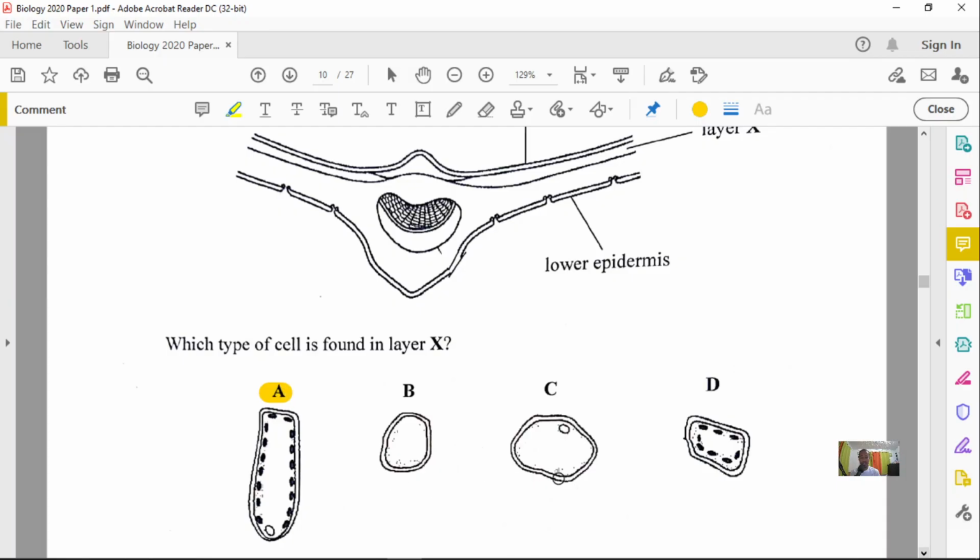Option D looks like a spongy mesophyll cell because it's kind of more circular and not as big or elongated as option A. For the mere fact that in option A, they are elongated and contain a lot of chloroplast, that is our option. Okay, so now let's jump into another question here, which is question number 23.